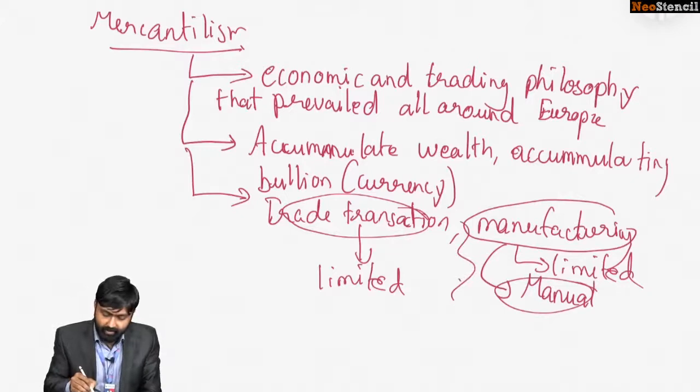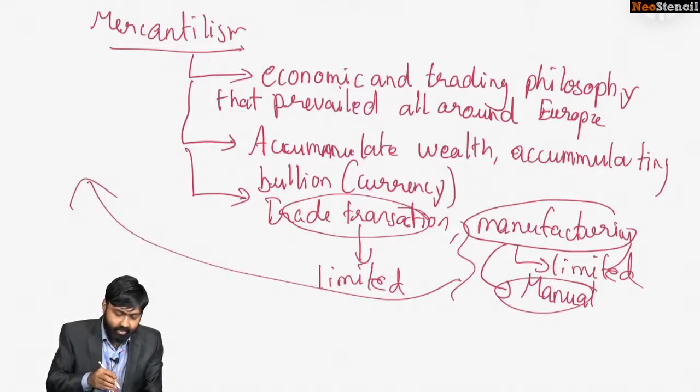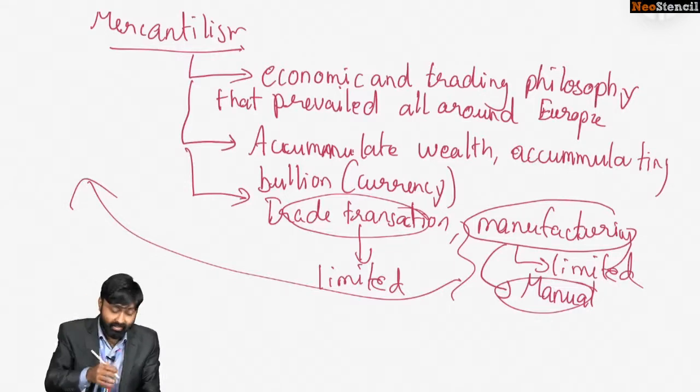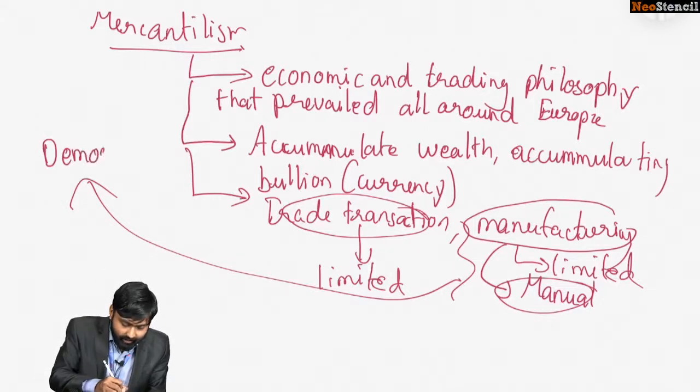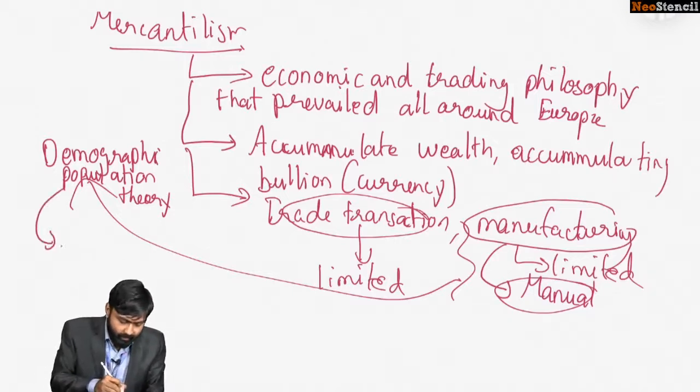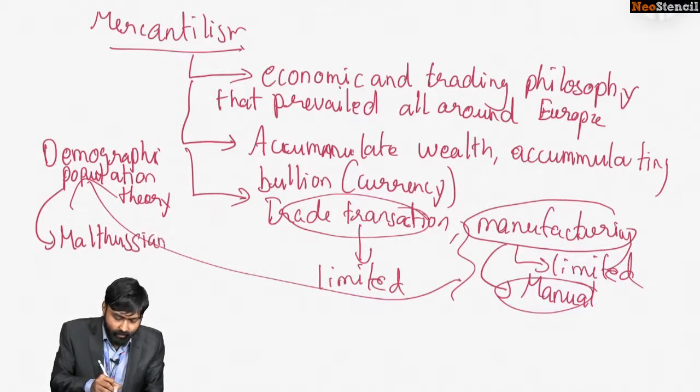Now, this philosophy was backed by another concept. There are certain demographic transition theories. You must remember that. There are certain demographic population theories. The most popular population theory prior to the current ideas was Malthus's philosophy, the Malthusian population theory. What does that talk about?